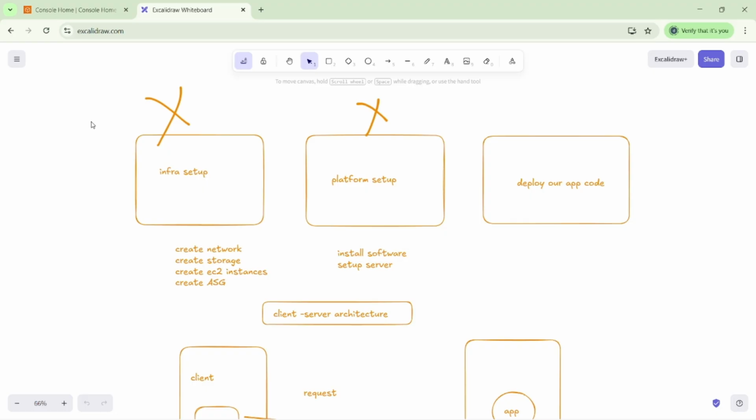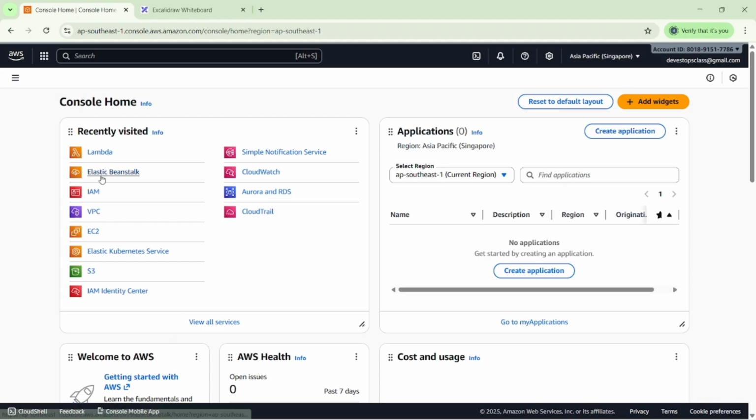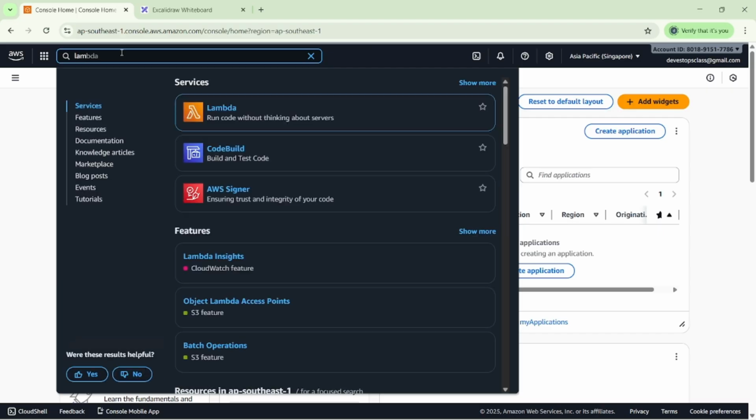What is Lambda? Whenever we go to our AWS account, you can see Lambda here. Lambda, as we can see when we search, is "run code without thinking about servers." Normally, to deploy any kind of application we require servers.